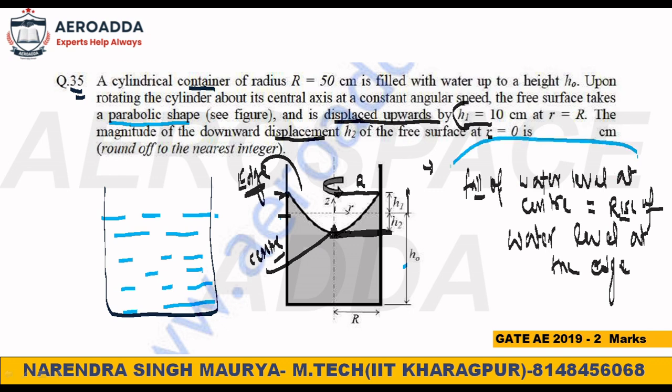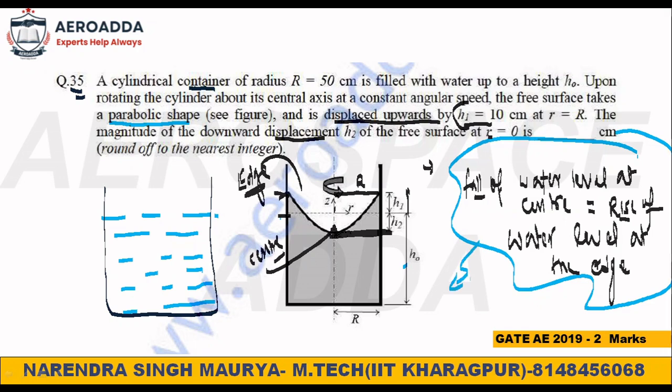This was explained when I had taught free and forced vortex. So this concept I had given. So why should this be? Because that volume of water must be constant. I have to write: volume of water must be constant.